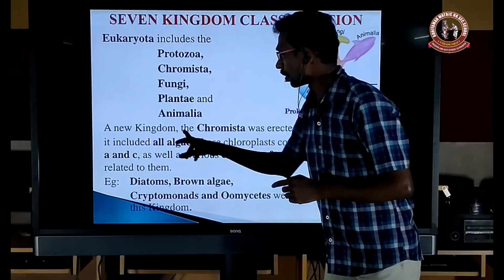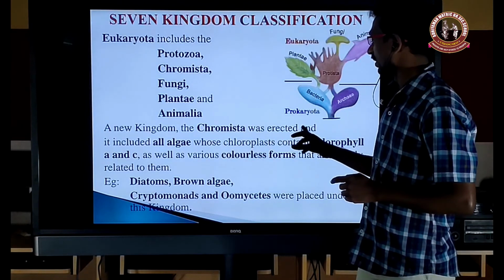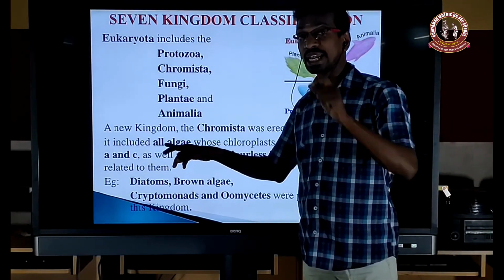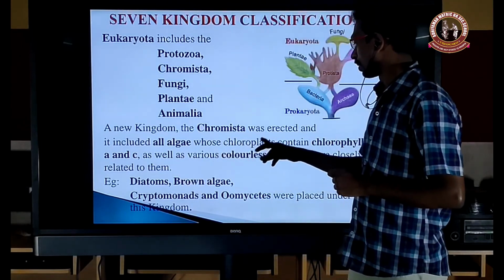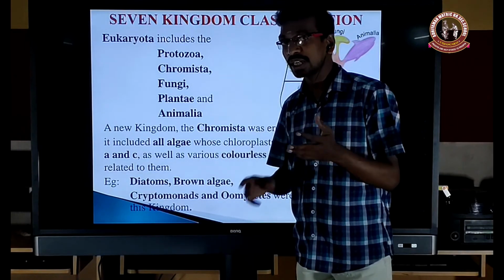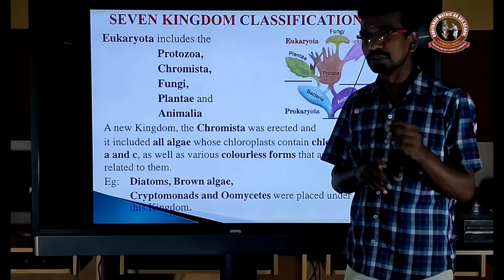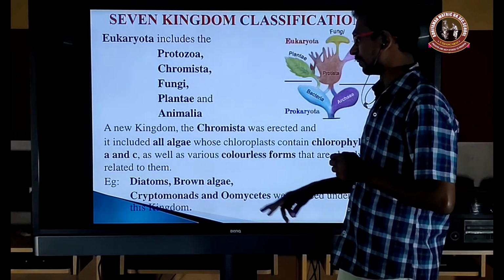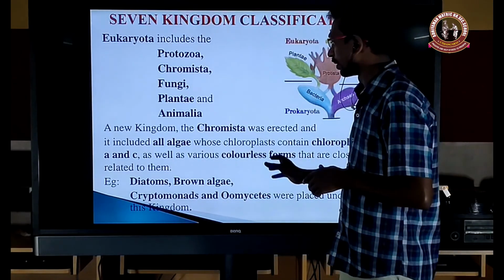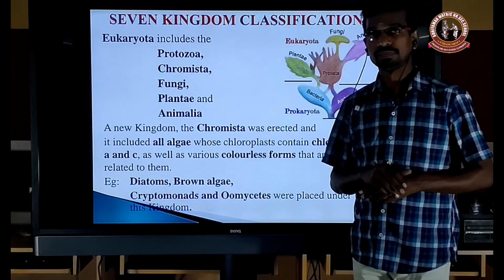The new kingdom, Chromista, was erected and includes all the algae whose chloroplast contains chlorophyll A and C. All the algae with chloroplasts with chlorophyll A and C, as well as the various colorless forms, are included under the Chromista.